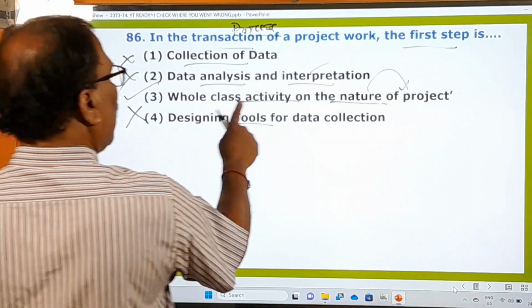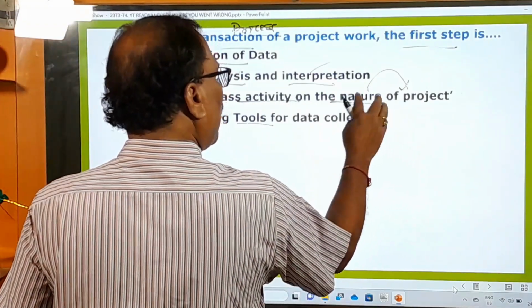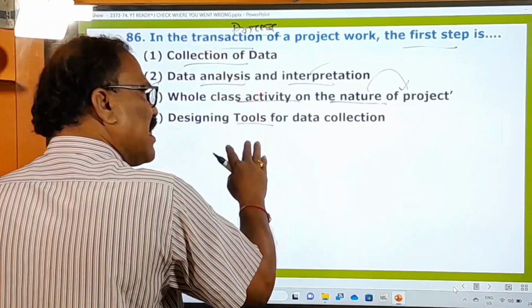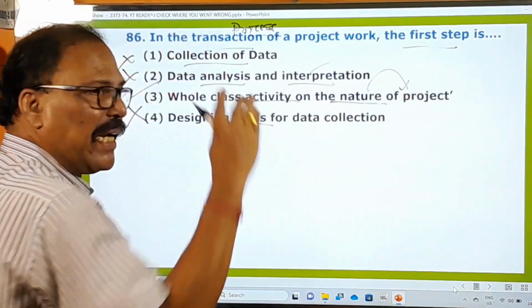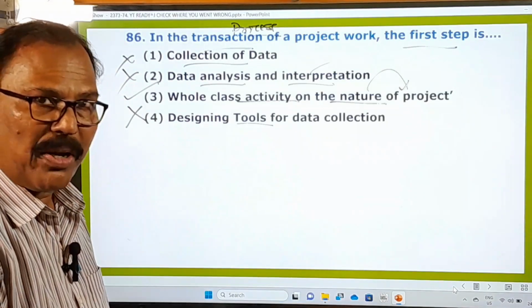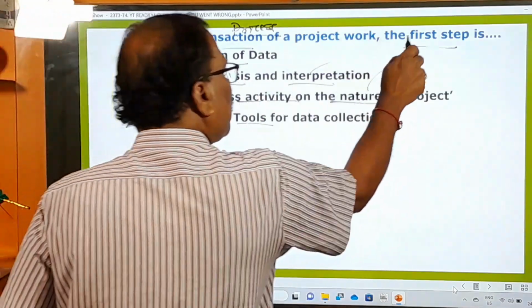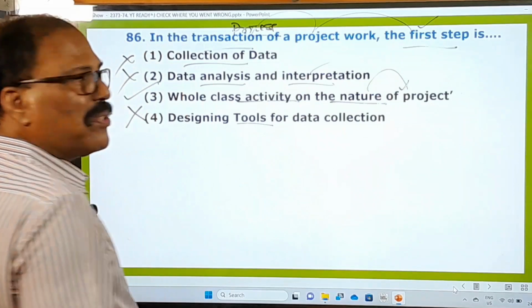That's why whole class activity on the nature of project. The whole class must discuss elaborately on the nature of the project, on the title of the project, on the area of the project, and therefore that should be the first step in the process of the project work.